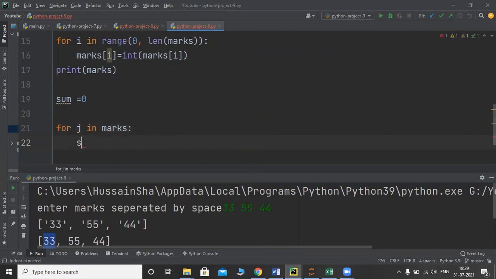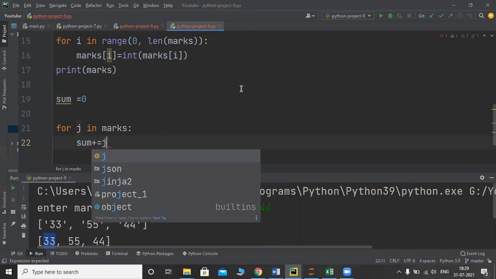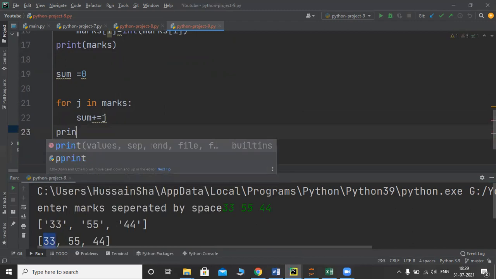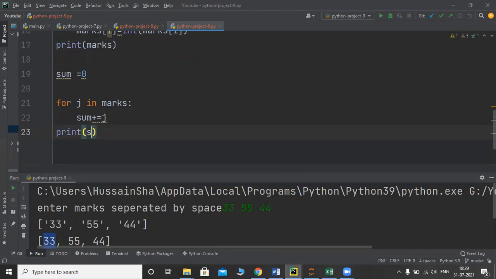For J in marks, what I have to do, sum plus equals J. You need to do like this. And then you need to print sum. Let me print sum also. Print sum. Now execute this one.